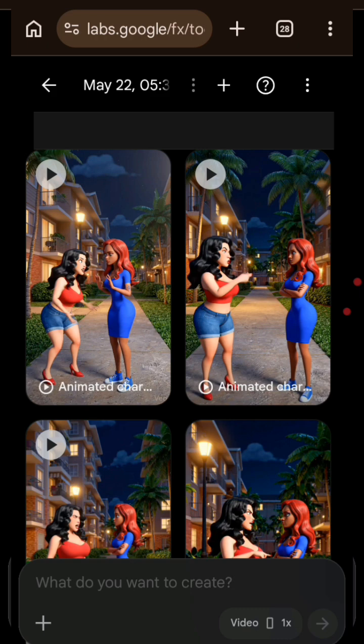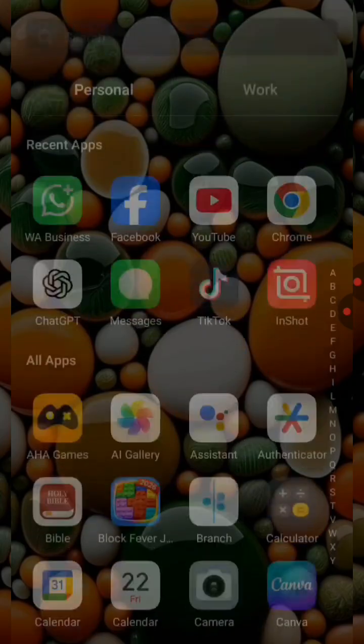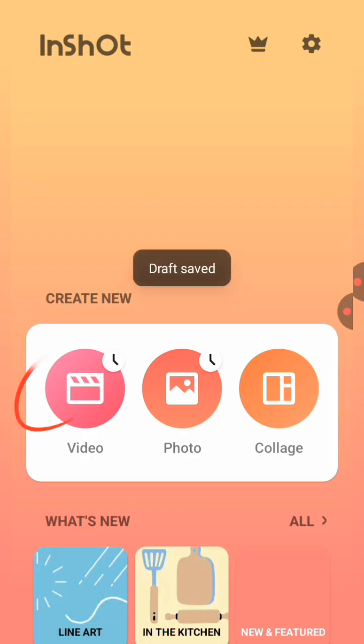And the editing tool I use is InShot. The reason I use InShot is because InShot allows you to remove the watermarks in your video. Okay, InShot allows you to remove watermarks from your video. So I'm using InShot for my video.